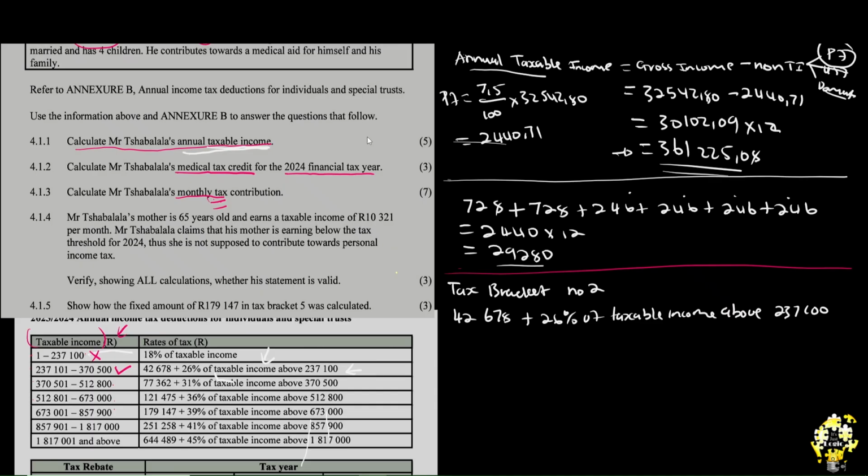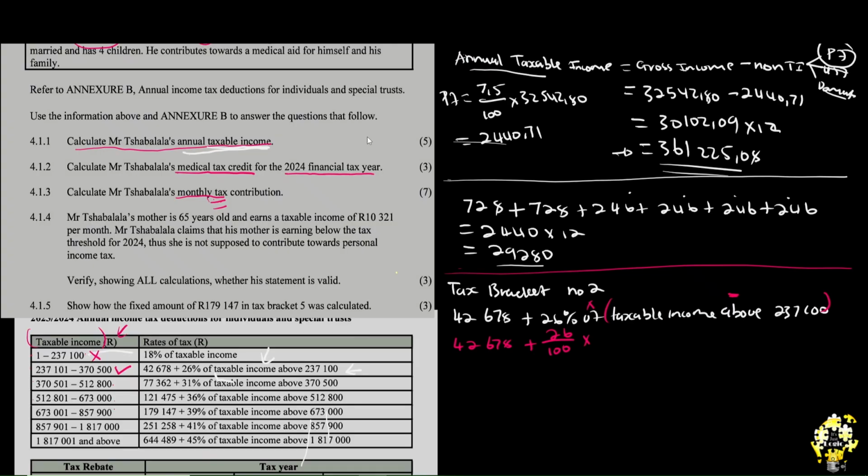Let's solve it. By now I have told you how to solve it. So first things first, we repeat exactly as it is. It's 42,678 plus 26 over 100. What is this of? It's the multiplication of. And then you open the bracket.